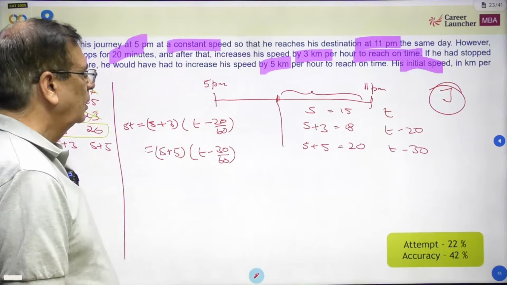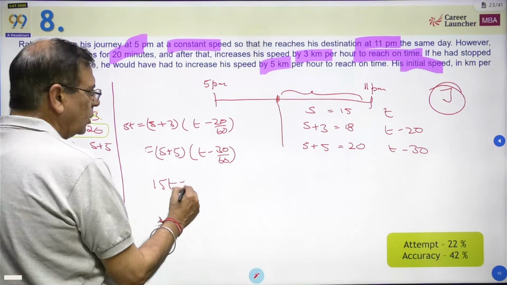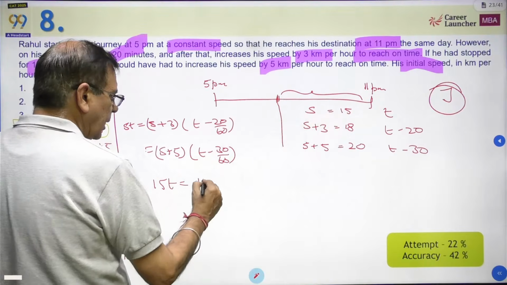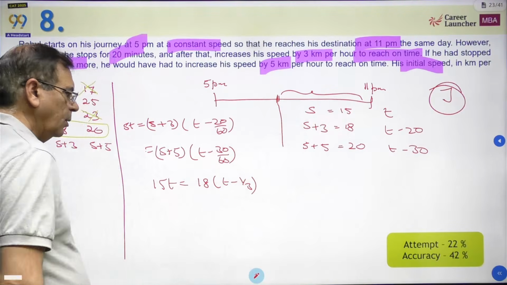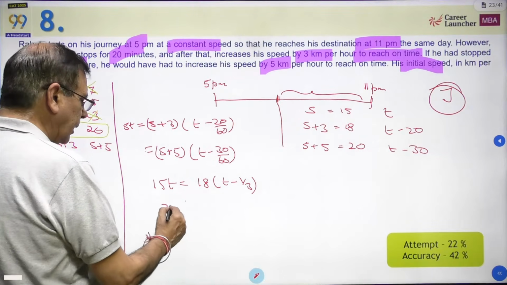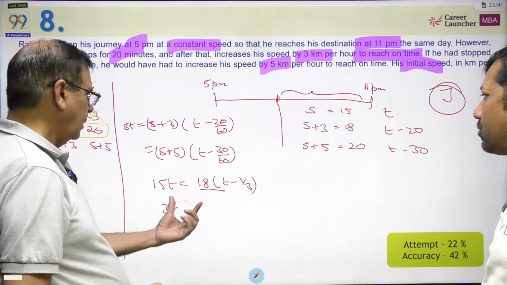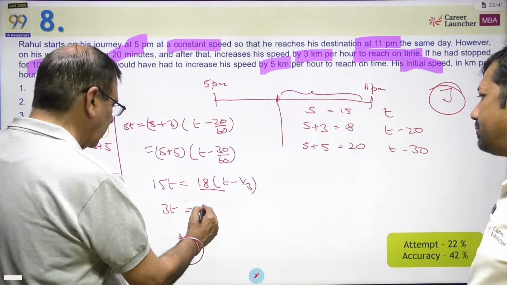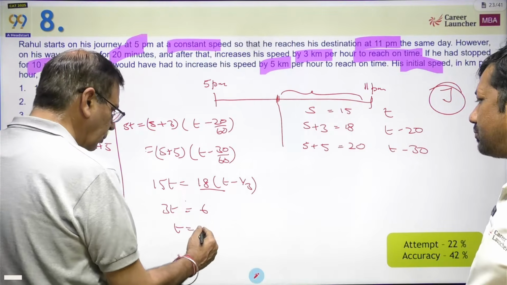Now if the speed is 15, I can say 15 into t should be equal to 18t minus 3 into t minus 1 by 3. So what do we get? 18t minus 15t will be 3t, and that is equal to 6, so t is equal to 2. Sorry, not half, but 2.